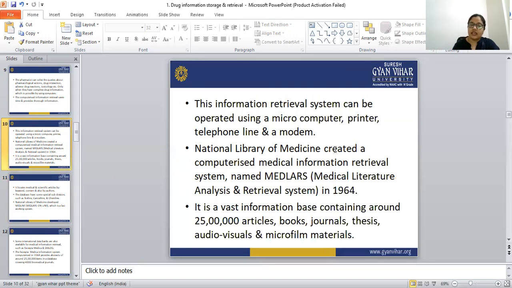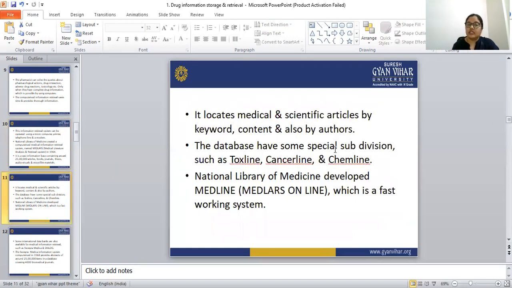After that, the National Library of Medicine developed Medline. It is a very fast working system. We can find anything from any place in the world. So this is Medline.